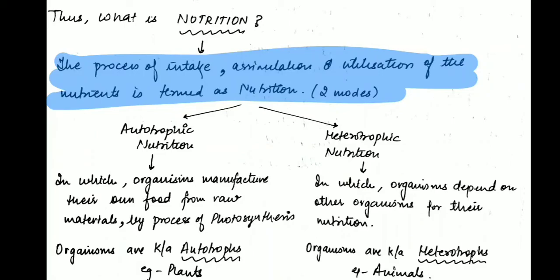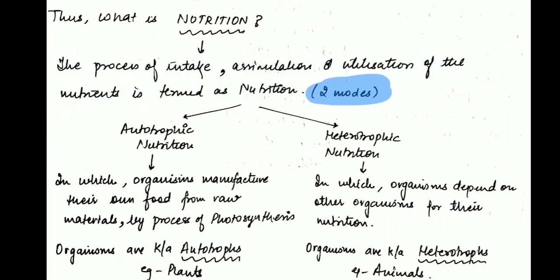The nutrients' names are carbohydrates, fats, vitamins, minerals and proteins. All these nutrients are taken inside the body, dissolve inside the blood, and then get utilized by the cells of our body. All this procedure is termed nutrition. Now there are two modes of nutrition, as shown: autotrophic nutrition and heterotrophic nutrition.